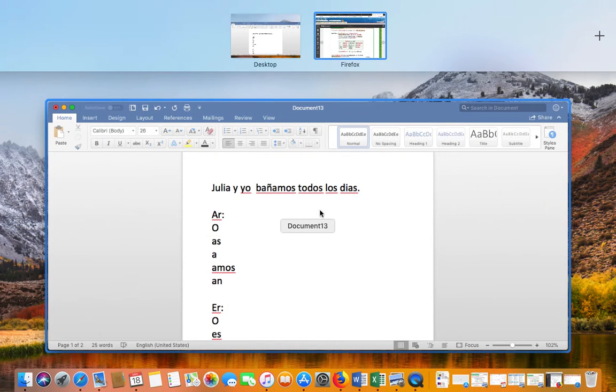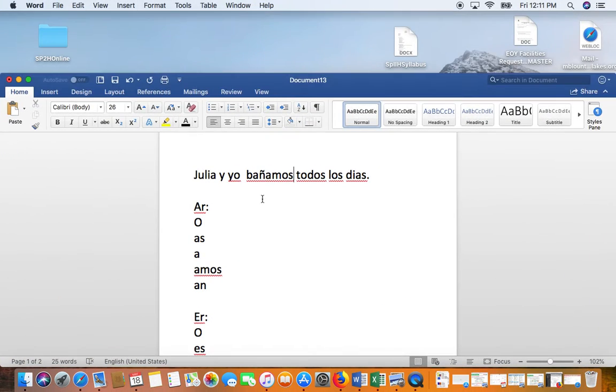Oh, okay. Then I go back here. Where am I going to place the nosotros? Right here in front of the verb. Why? Because it's only one verb. So, Julia y yo nos bañamos todos los días.